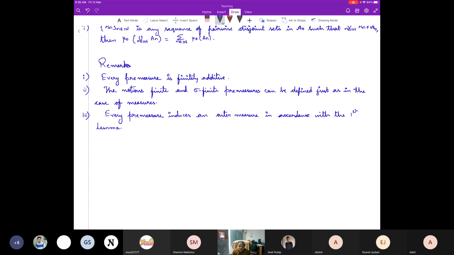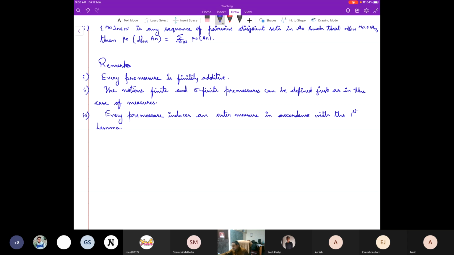So the Lebesgue outer measure is induced by the length function. And finally, what did we find? The first thing that we found is that the length of an interval coincides with the Lebesgue outer measure of an interval. This is one of the important properties that we observe.